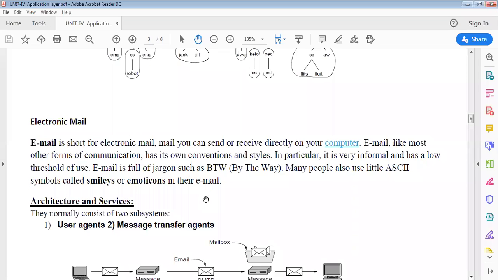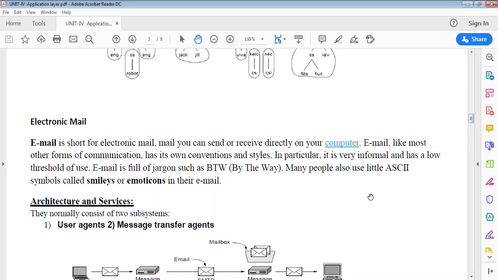Also, we have many latest facilities in email. Basically it consists of a lot of jargon, or keywords, like CC, copy to, and mailbox. So it has a lot of terms, and we are going to understand them in the coming classes. In tomorrow's class we'll study the architecture and services of email.